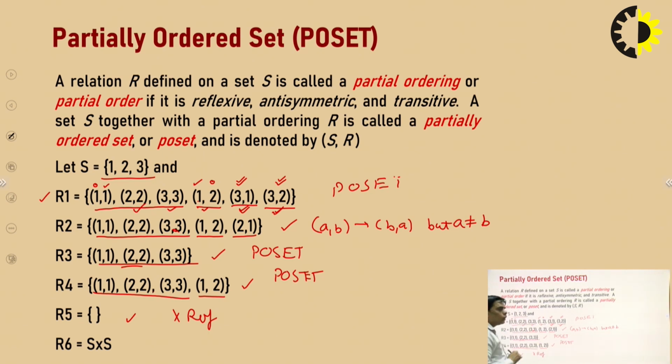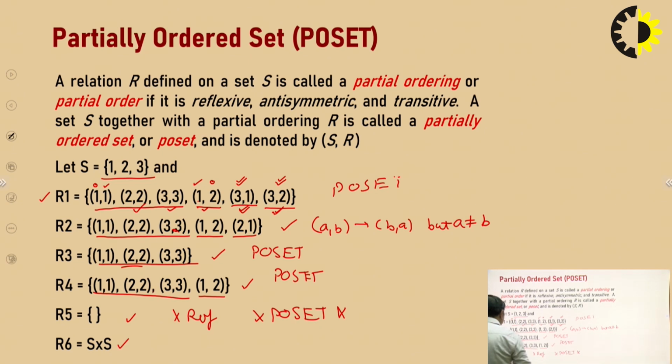Because this relation is not reflexive, it will not be the poset, because for a poset it is very much necessary that a relation must be reflexive, antisymmetric and transitive. If the relation is not reflexive, then there is no need to check the symmetry, antisymmetry and transitivity. So this relation will not be the poset.